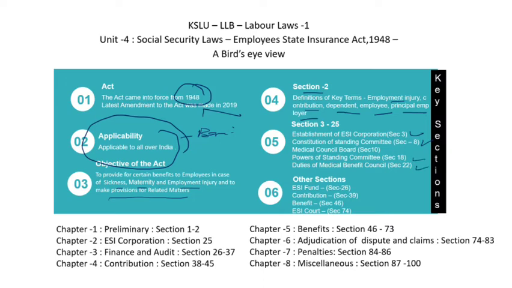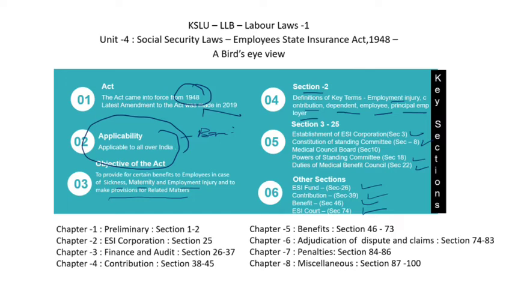This is what we are going to discuss in the second step. The other important sections are the ESI Fund, the contribution, benefits and the ESI Court. All these points we will be discussing in the later part of our lecture series.